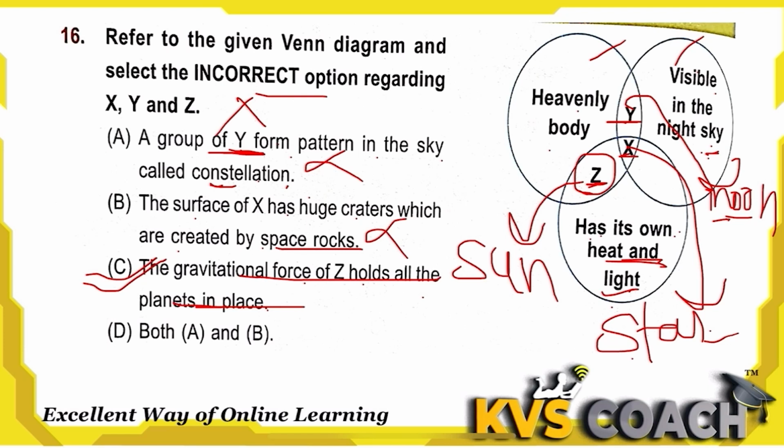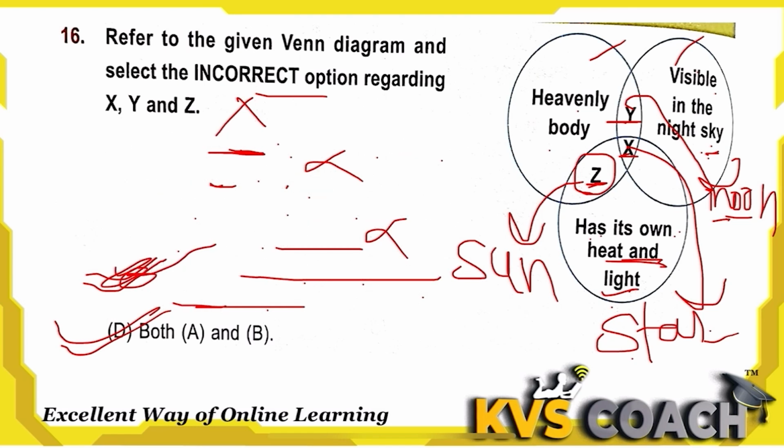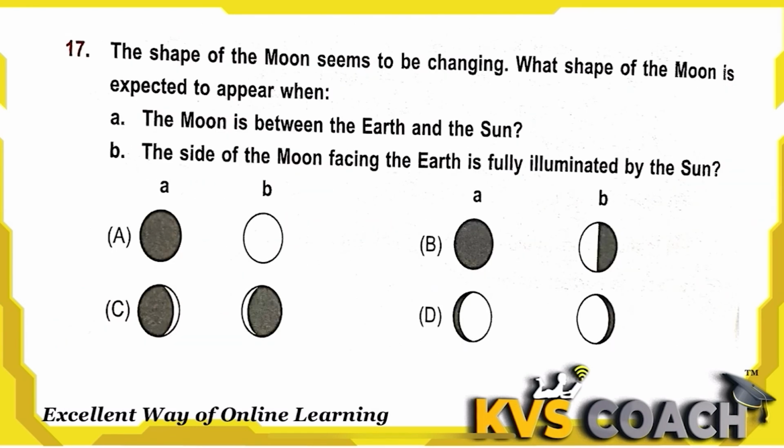So both A and B are the incorrect options, and the right answer here is D.